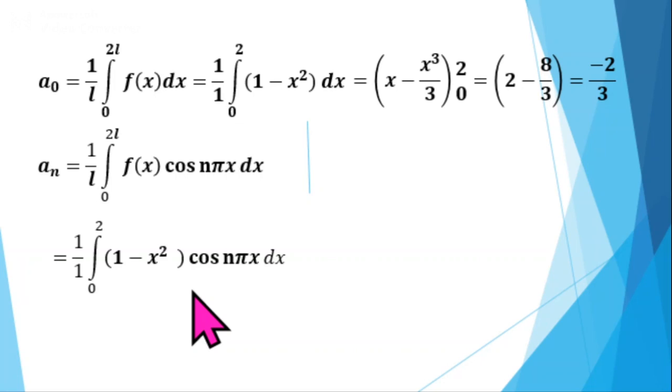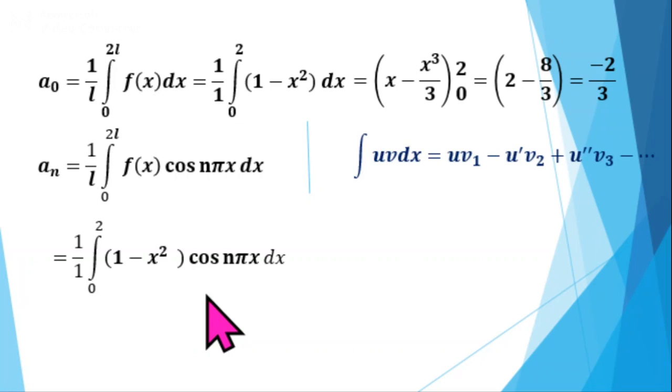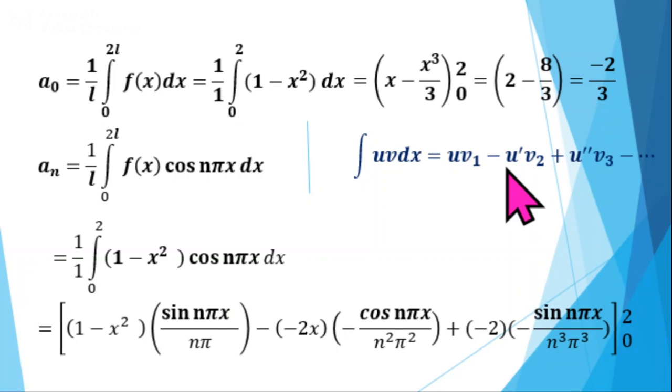What is v1? Integral of cos n pi x. Integral of cos n pi x is sin n pi x divided by n pi. Then minus u dash v2. What is u dash? U dash is the derivative of u, derivative of 1 minus x square. It is minus 2x. Then v2. What is v2? Integral of v1. So v1 is sin n pi x by n pi. Integral of sin n pi x is minus cos n pi x by n pi. Already we have 1 n pi there. So it becomes minus cos n pi x by n square pi square.